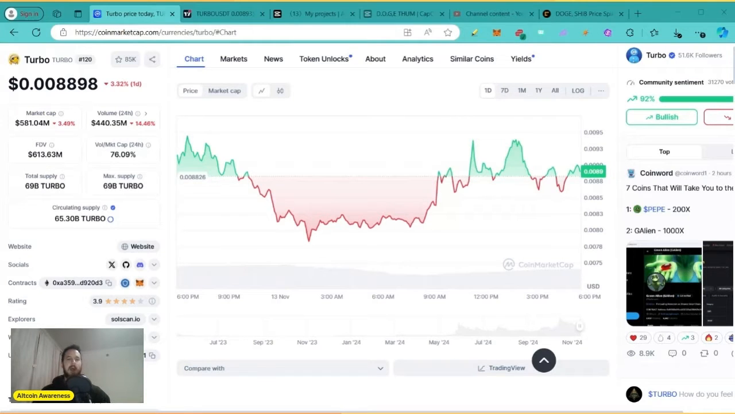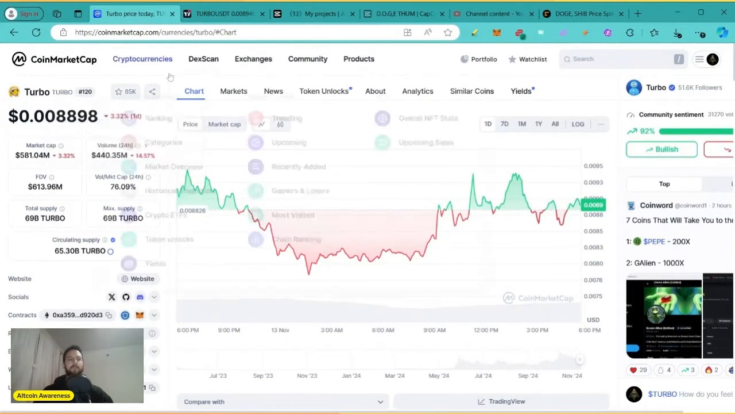Let's get straight into it. As you see here, Turbo is ranked 120 on CoinMarketCap. The price is at 0.0088, 3.32% down for the day, and the market cap is sitting right below 600 million, 581 million to be exact.